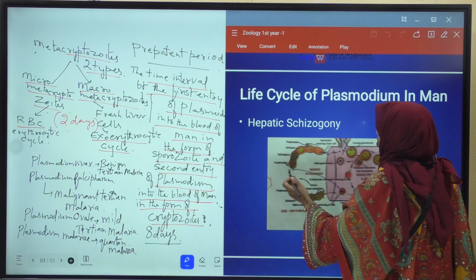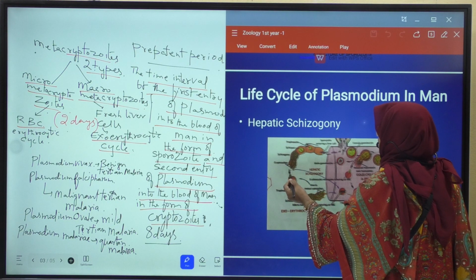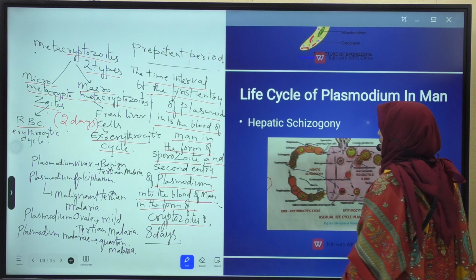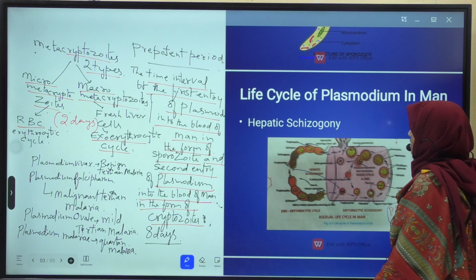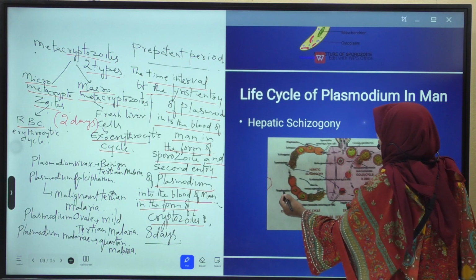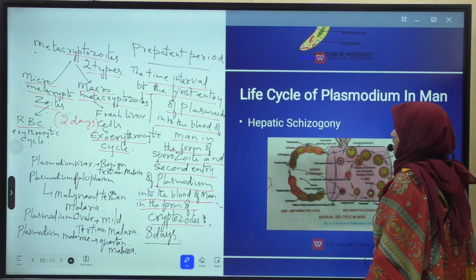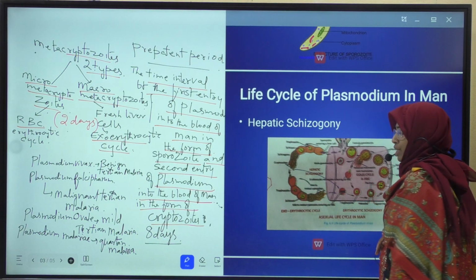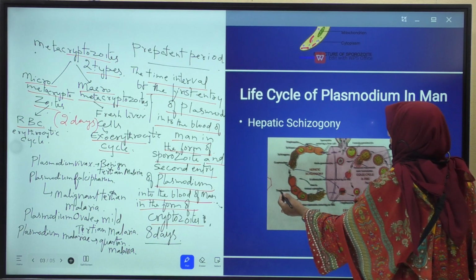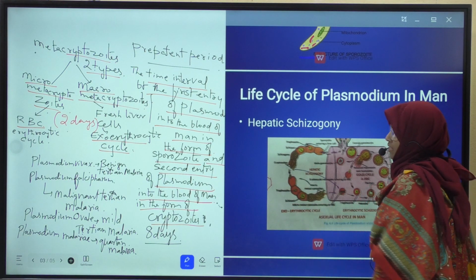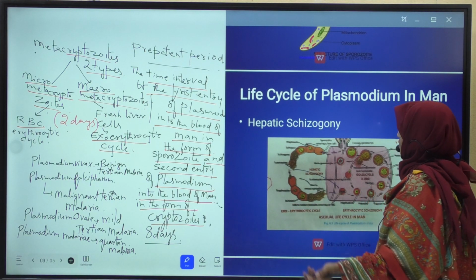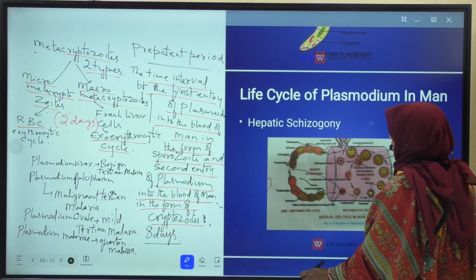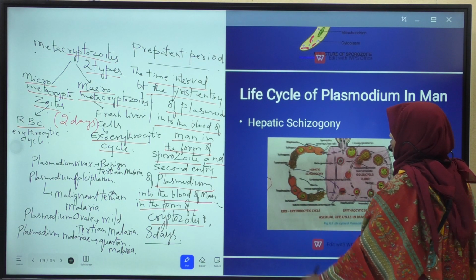The cryptozoites of the pre-erythrocytic cycle attacks new liver cells, and it transforms into trophozoite stage. Now this cryptozoite stage assumes spherical shape and transforms into trophozoite stage, which is the feeding stage, which feeds on liver substances and grows in size and becomes schizont.